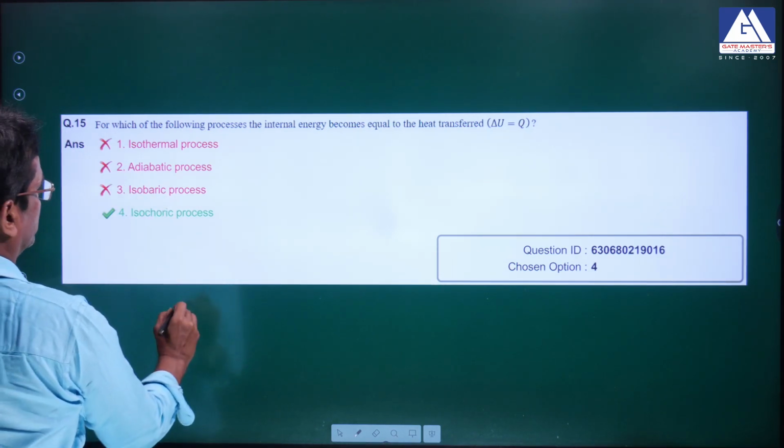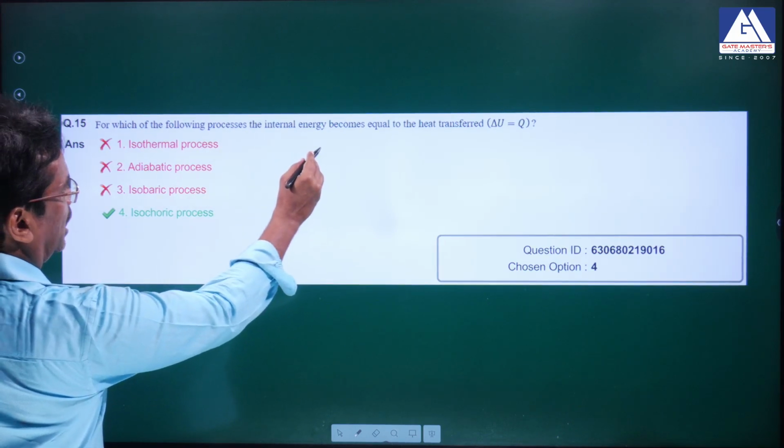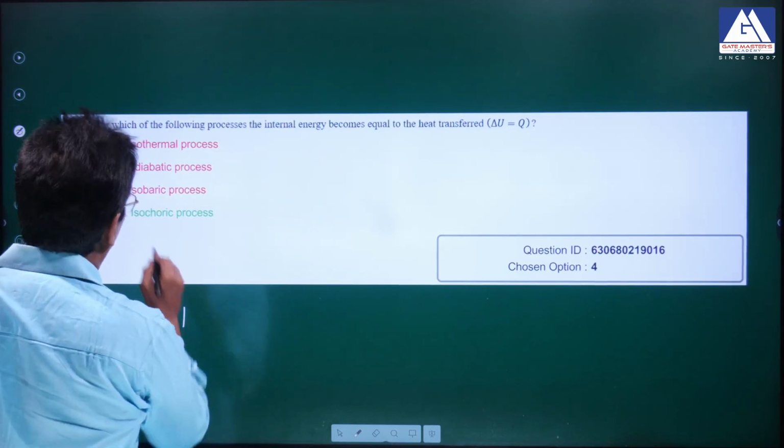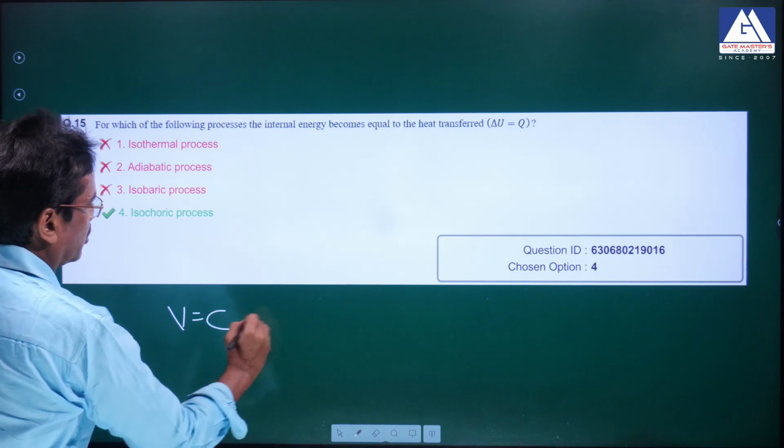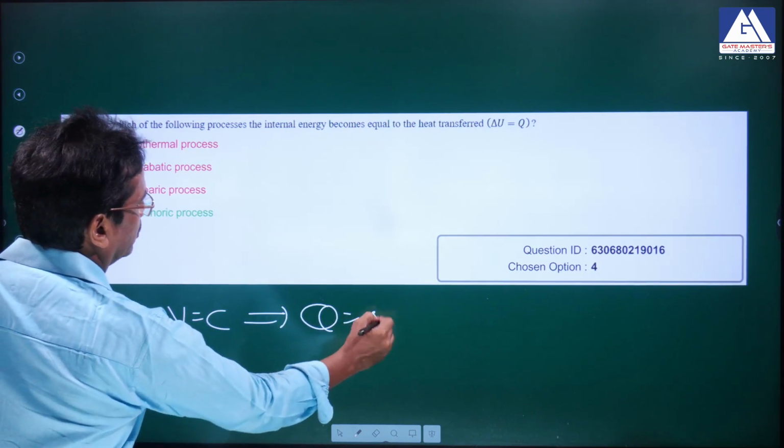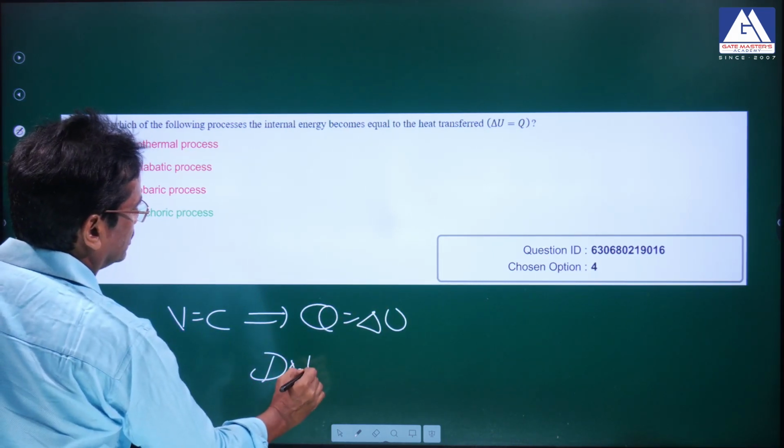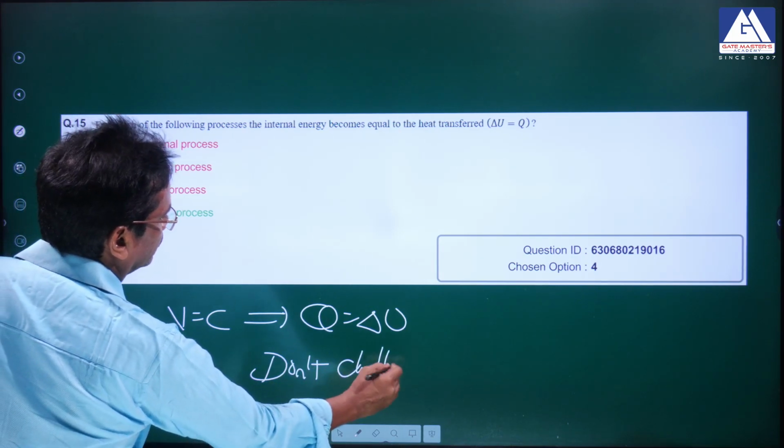Don't challenge. In which of the following processes does internal energy become equal to the heat transfer? Yes, this is correct only. In a constant volume process, Q is equal to delta U. Don't challenge this. This is correct only.